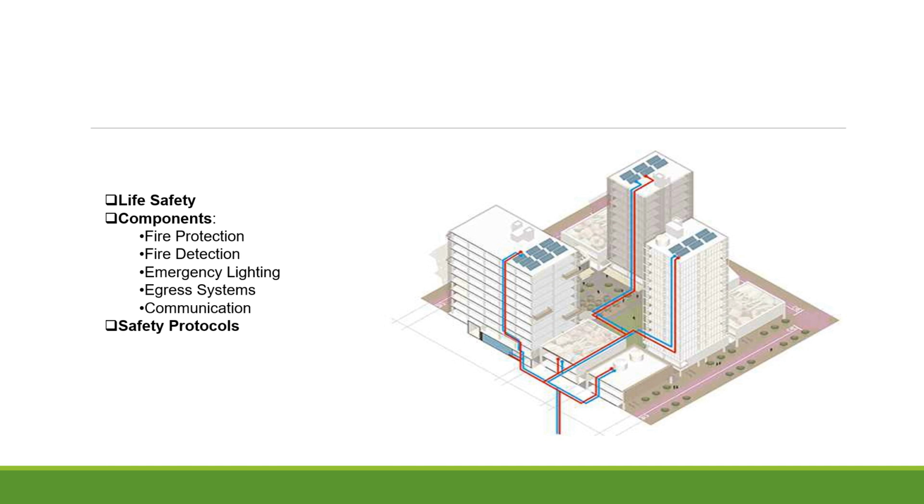Egress systems, which are stairwells, exit doors, and pathways that allow occupants to leave the building safely. Communication. These are alarm sounders, voice alarm systems, and public address systems to instruct occupants. Safety protocols. These are regular drills, evacuation plans, and safety training for occupants.